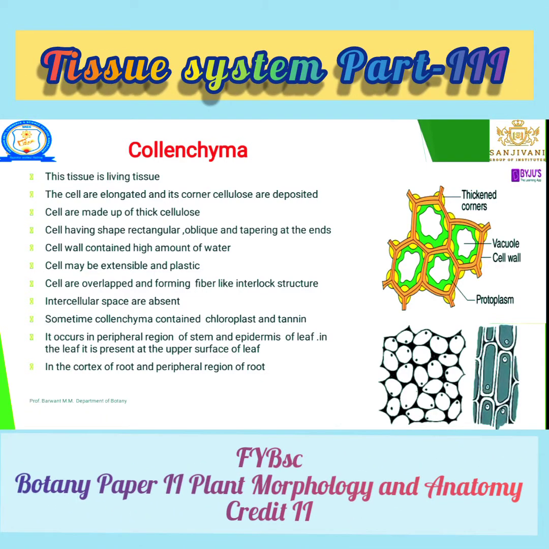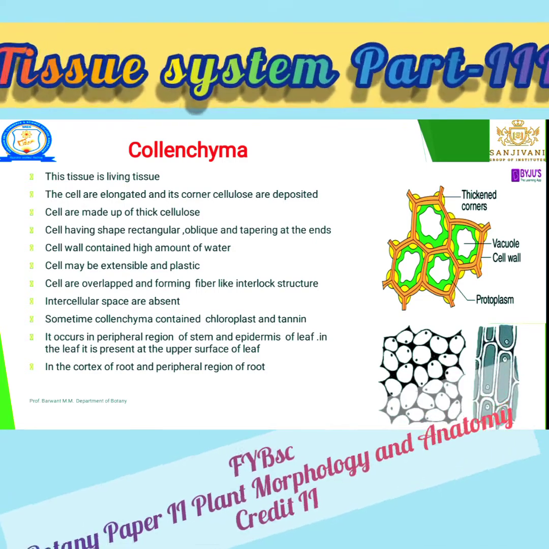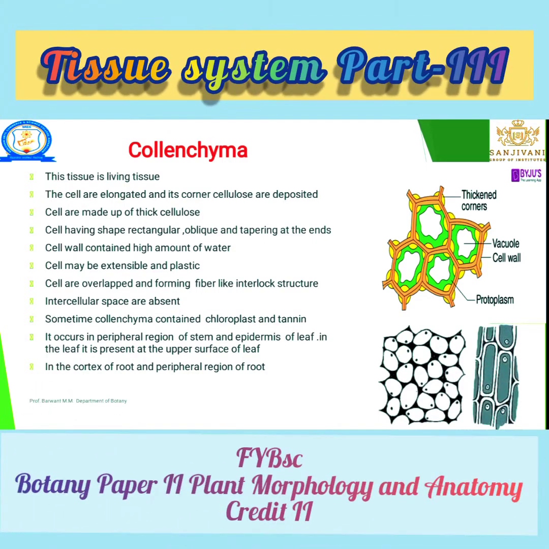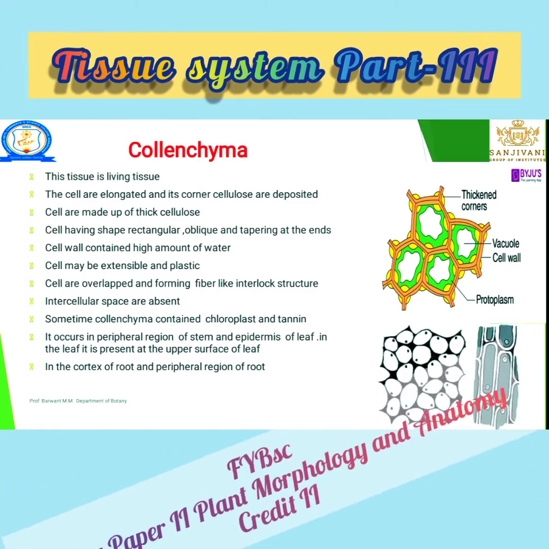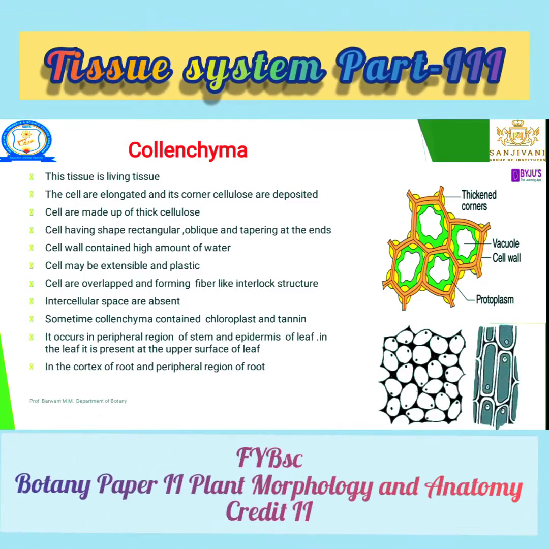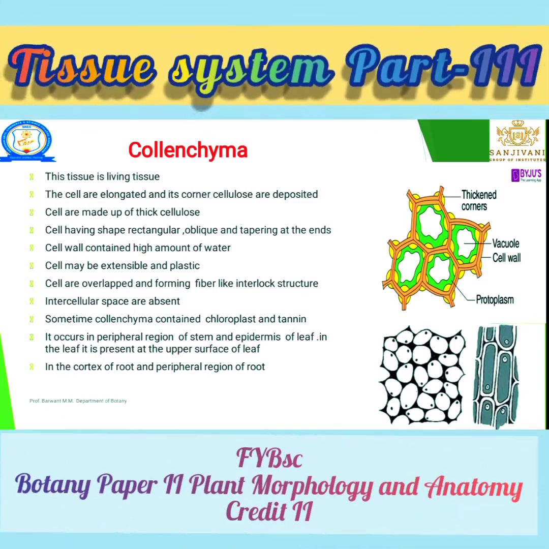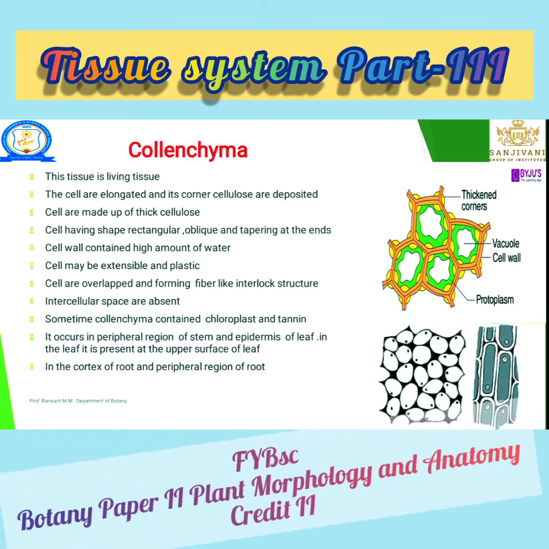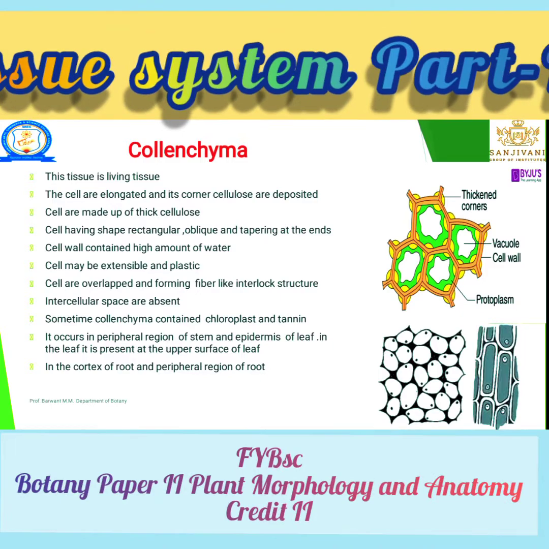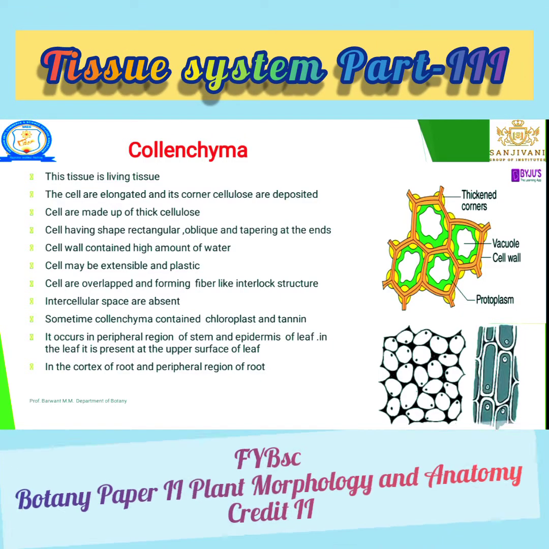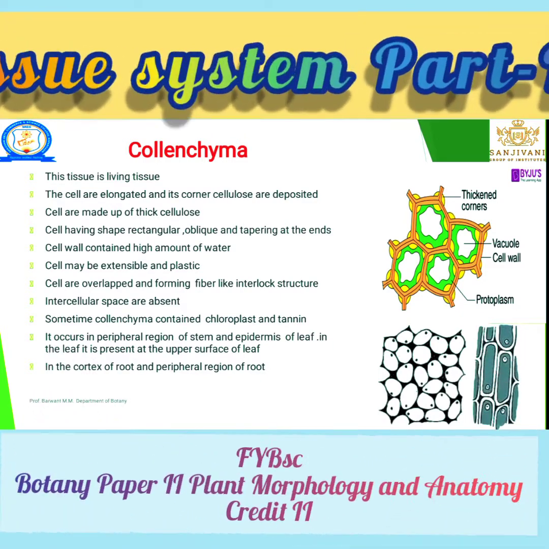Then the cells are elongated, and at each corner of a cell there is a deposition of cellulose. That means the cell is rectangular, and at each corner there is a deposition of cellulose. The cell wall is made up of thick cellulose.